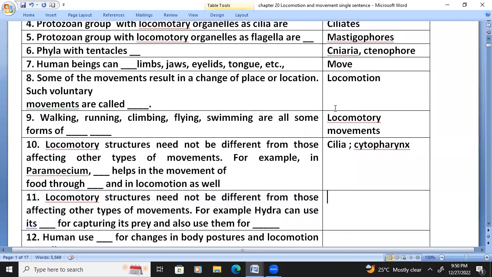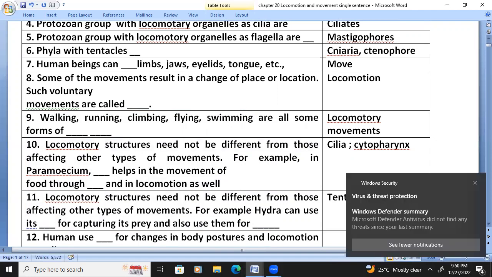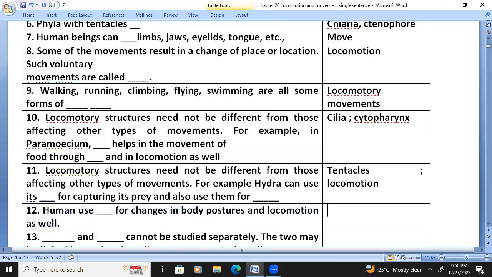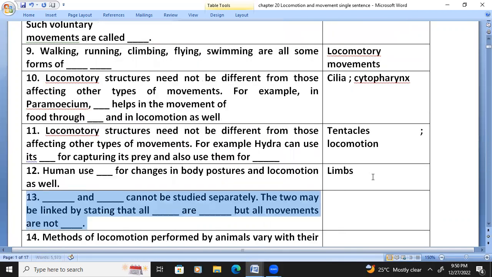Next, locomotory structures need not be different from those affecting other types of movement. For example, hydra can use its tentacles for capturing its prey and also use them for locomotion. Humans use limbs for changes in body posture and locomotion as well.